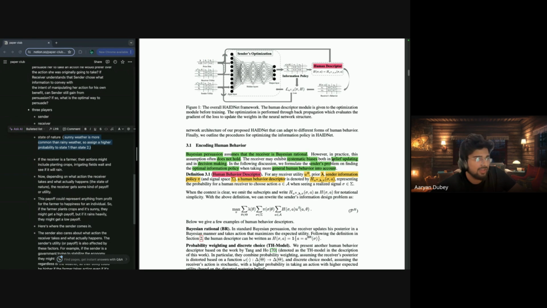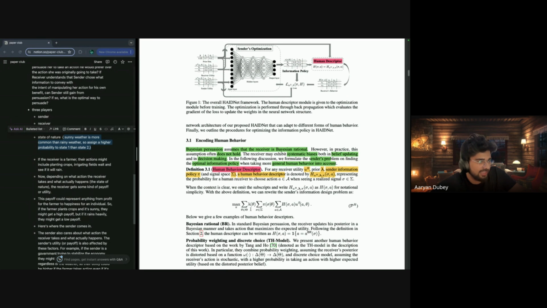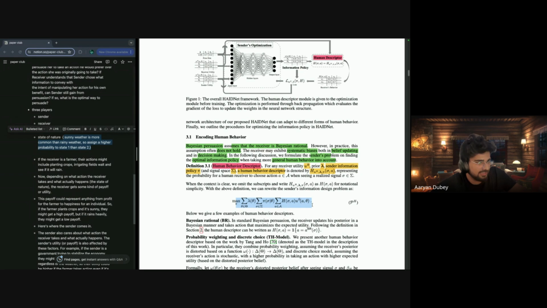Generally, it's the probability of taking this particular action from the state theta 1, something like that. So in context, they generally just put the human descriptor value as this.